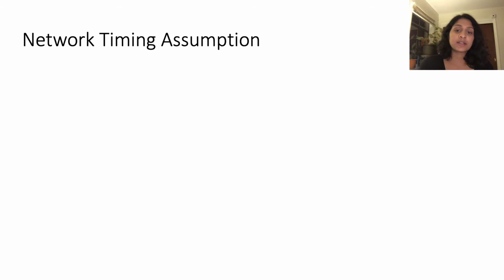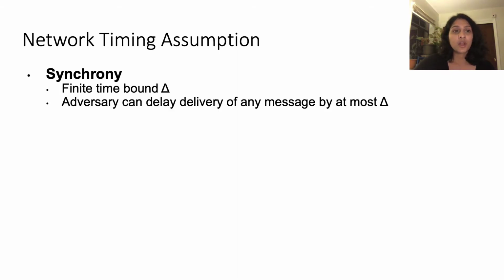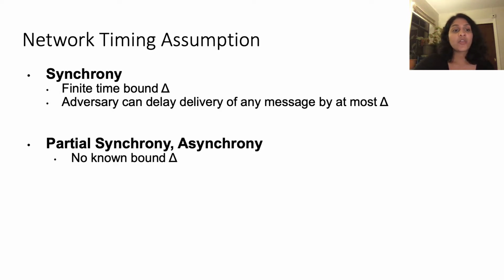And when looking at consensus, we need to define what our network timing assumptions are. So one assumption is synchrony, which states that there's a finite time-bound delta, and the adversary can delay the delivery of any message by at most delta time. On the other hand, in partial synchrony and asynchrony, there's no known delta bound.